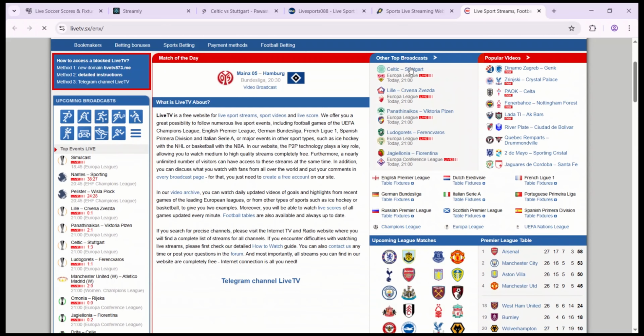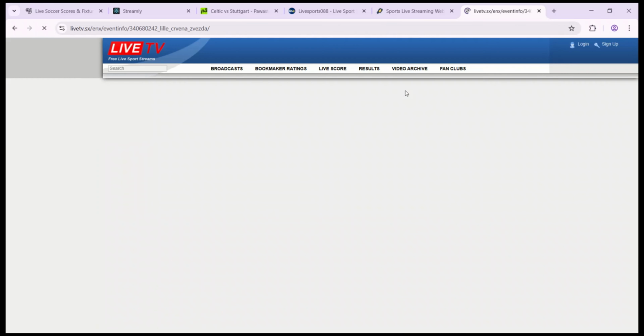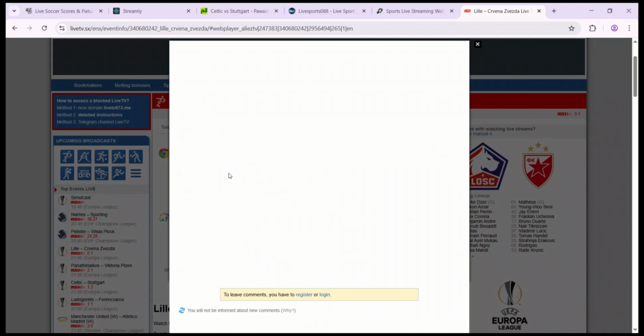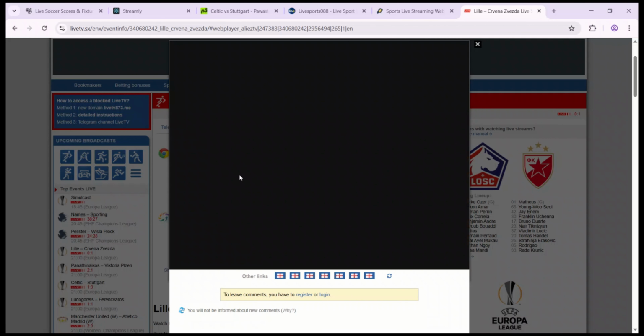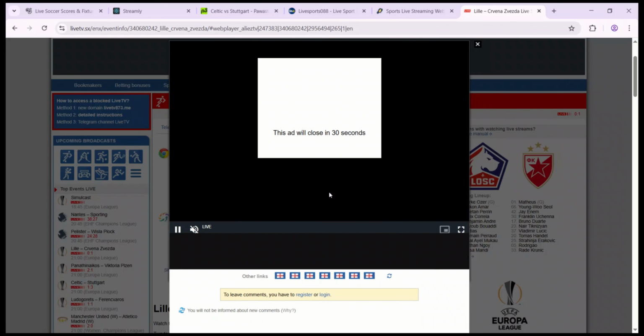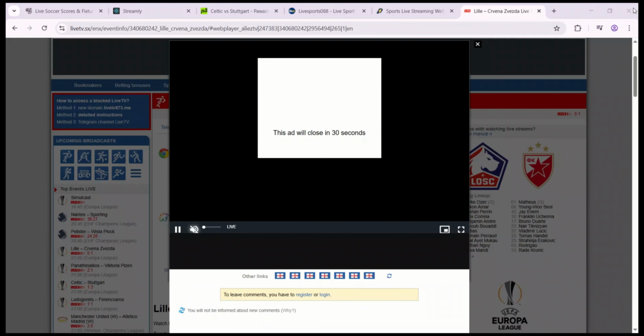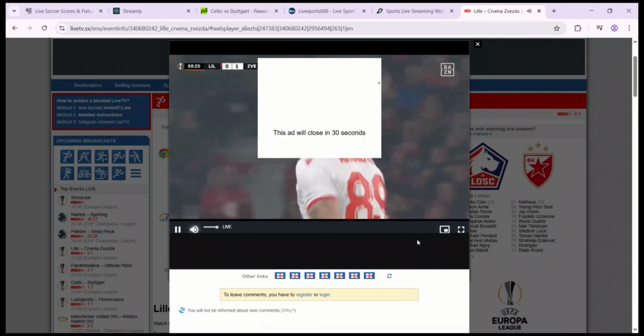See, for example, the Celtic Stuttgart match that I clicked on in the other post is here. So let me just check another one. Once you click on it, you click on one of these browse links. I prefer this one. Once you click on it, you see something like this, loading ads. Don't worry, just click on this button, then you put it in full screen.